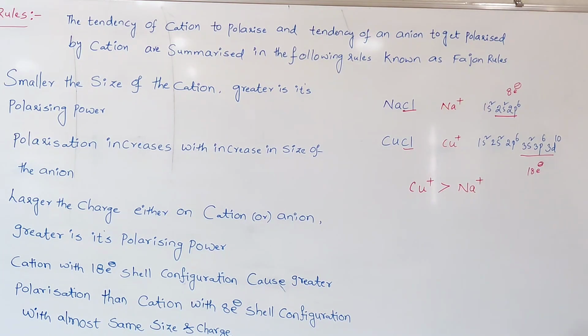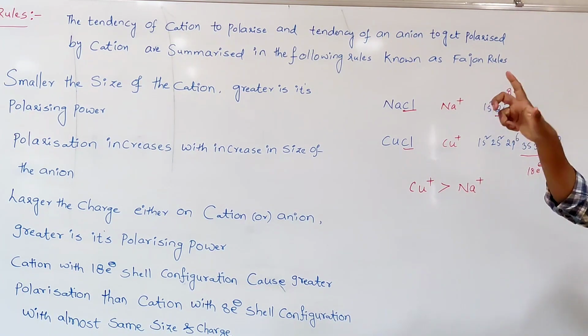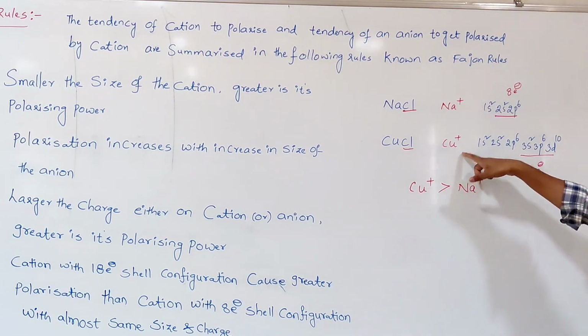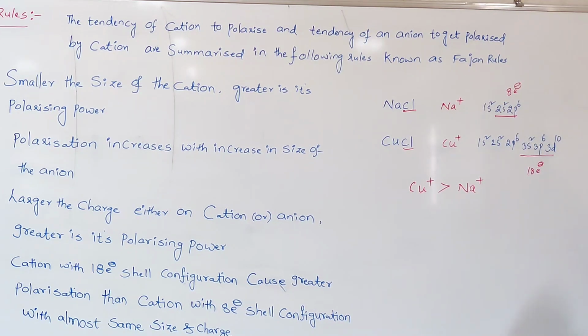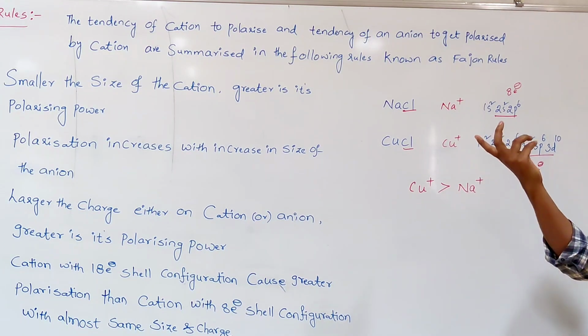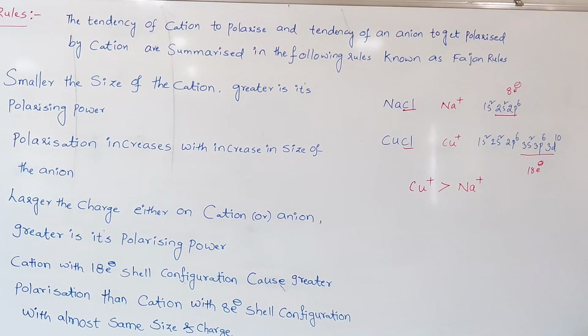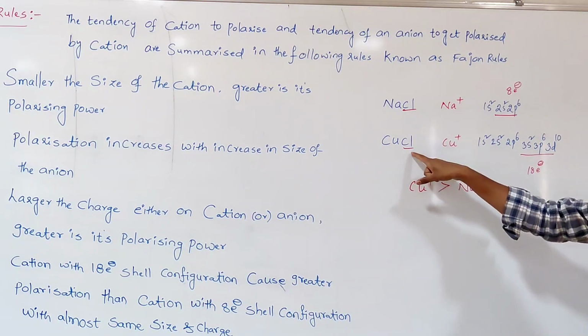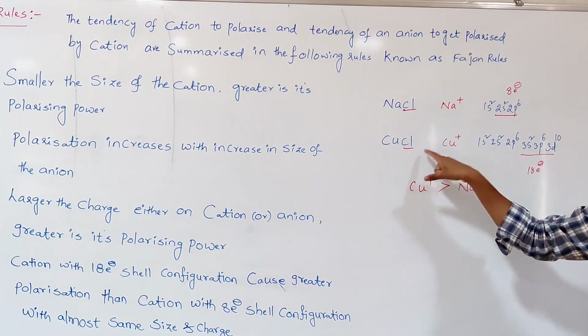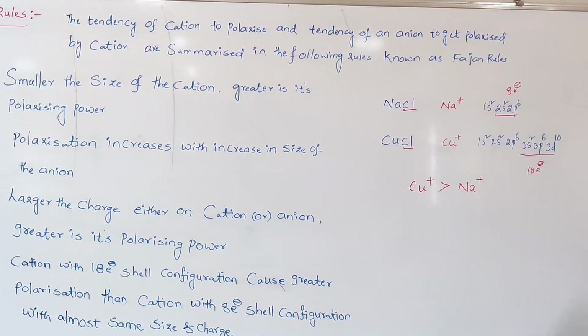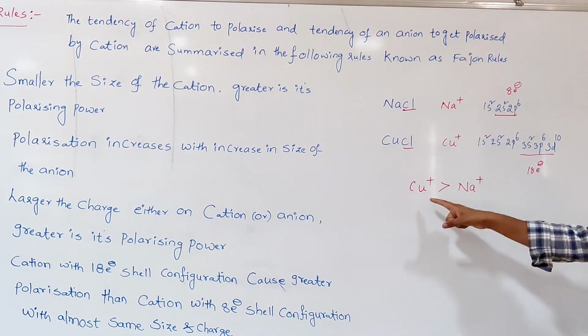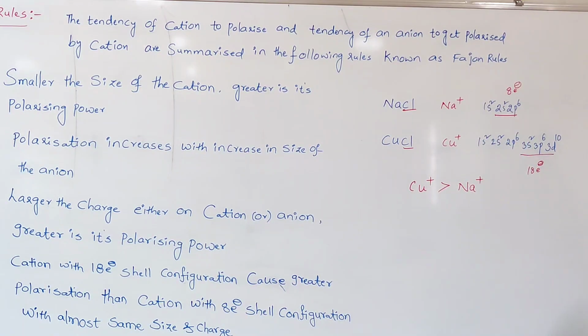Increases. So when the effective nuclear charge on the outermost electrons increases, does it have greater distortion power or not? Yes, because this Cu+ ion's effective nuclear charge can easily distort the electron cloud present around the anion Cl-. So that's why greater polarization power takes place.